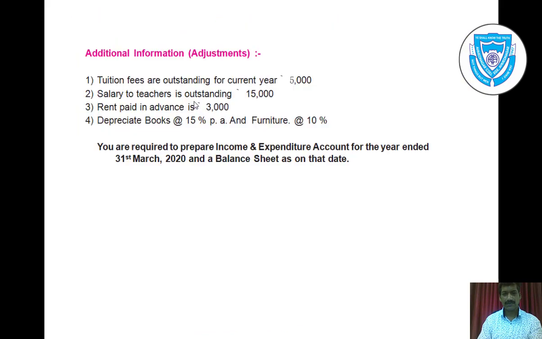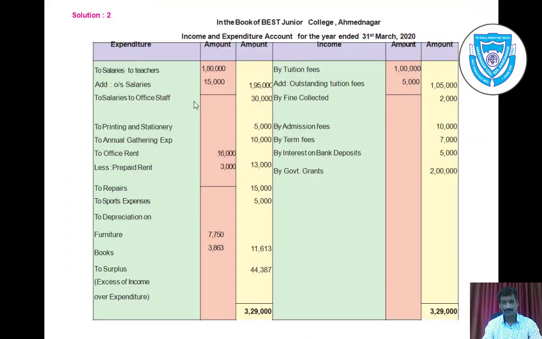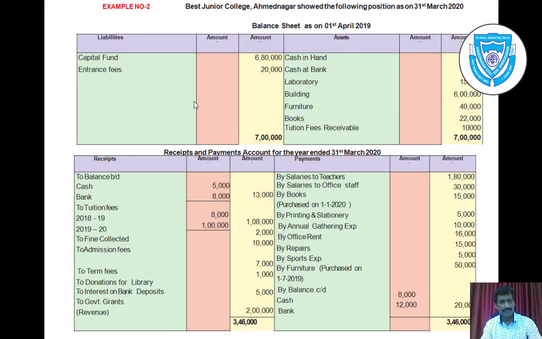And at last we can take the closing balances of cash and bank. We can see here on the payment side cash balance 8,000 and bank balance 12,000. We can take it on the asset side, cash in hand rupees 8,000 and cash at bank rupees 12,000. So let's come to the liability side.